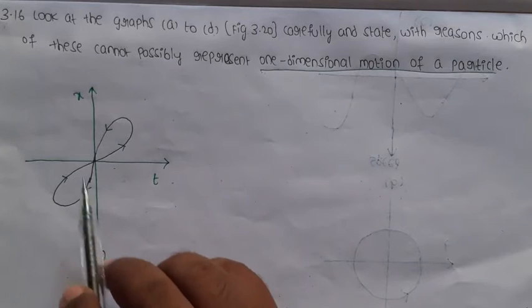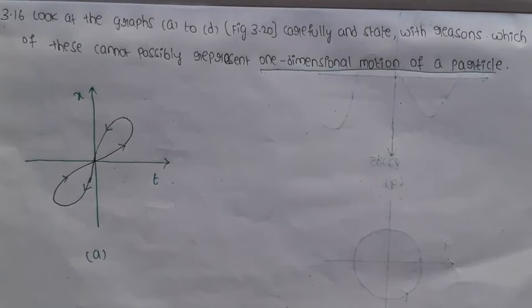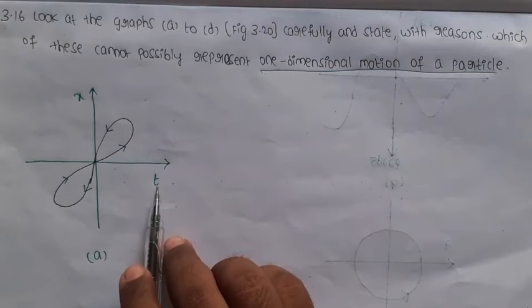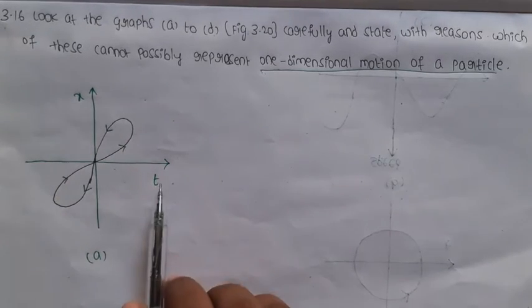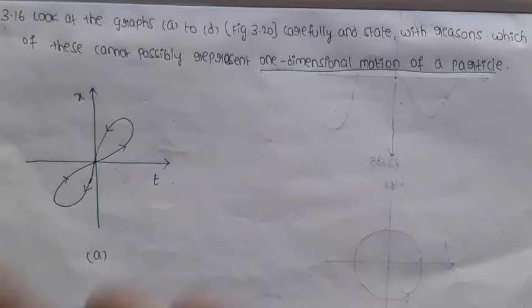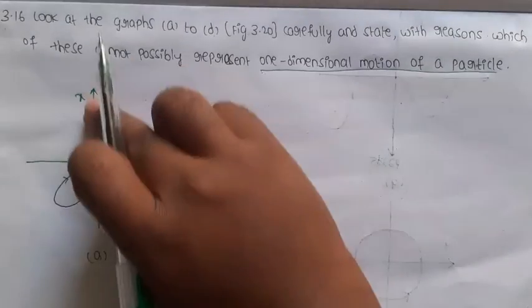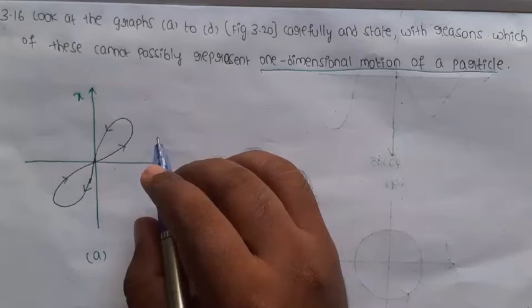This graph has x along the y-axis, meaning the position of the particle, and time along the x-axis. So this graph indicates the position and time graph of the particle. This is the motion of the particle. If we draw a line parallel to the position axis, this is the position axis, suppose I am drawing a line parallel to the position axis like this.